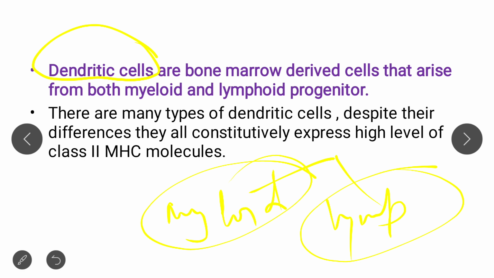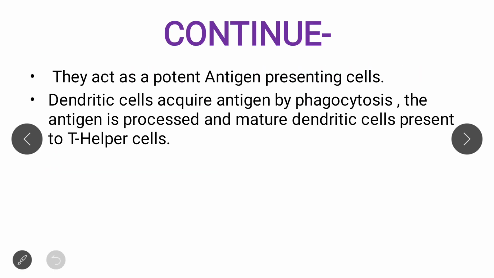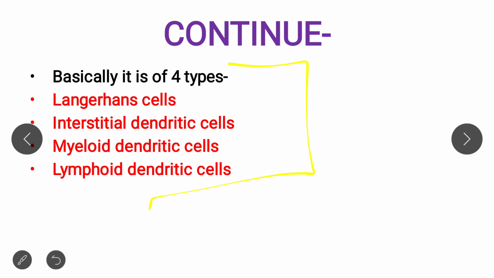Dendritic cells express a high level of class 2 MHC molecules and act as potent antigen presenting cells. They acquire antigen by phagocytosis, process it, and present it to the T helper cells. So this is all about the dendritic cell and its types.